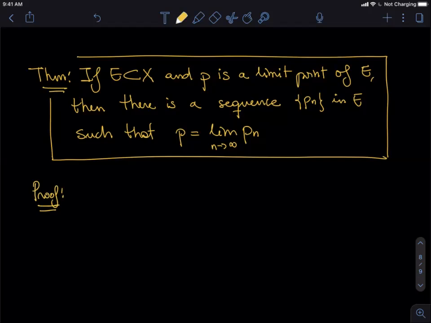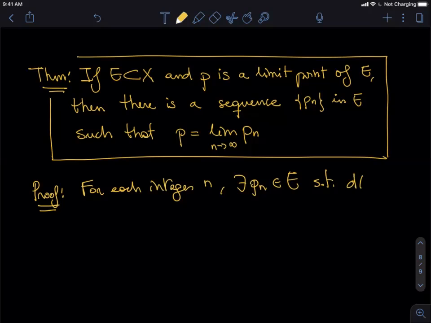Now the proof. So here we use the definition of limit point, right? So here for each integer n, okay, there exists some point Pn in E such that the distance between Pn and P is less than 1 over n. This is just the definition of limit point.